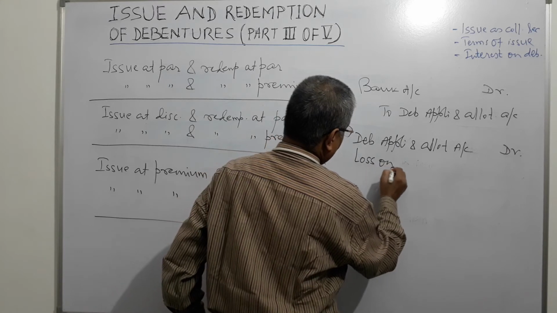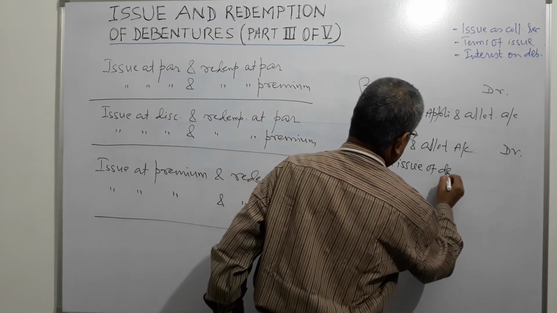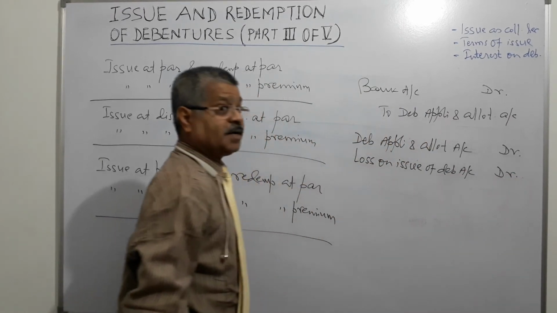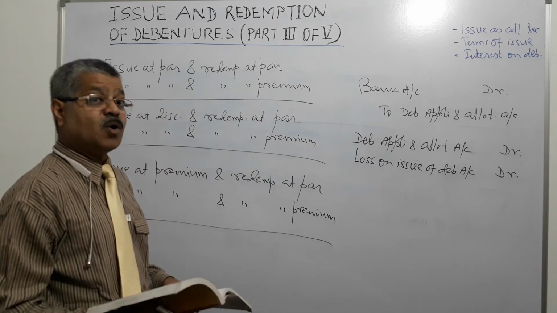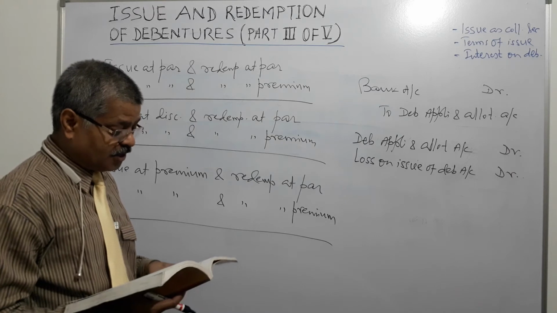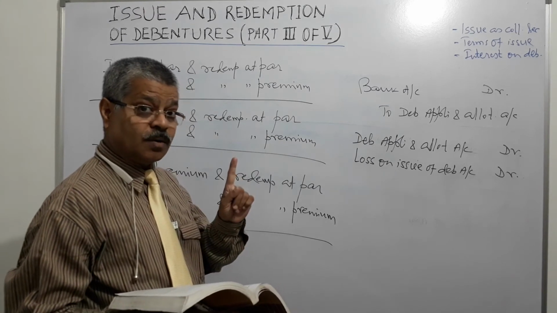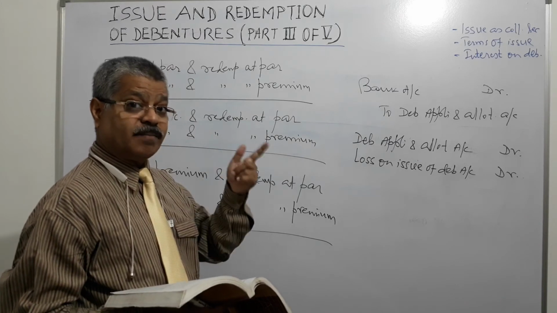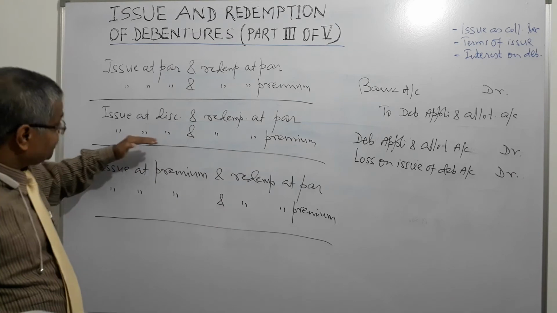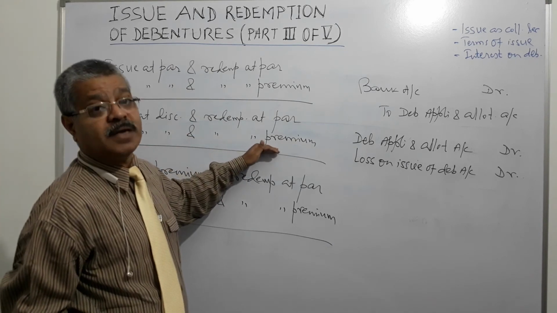That will also be debited. By what amount? You tell me. It will be debited with the discount on issue plus premium on redemption, right? Because issue is at discount and redemption is at premium.